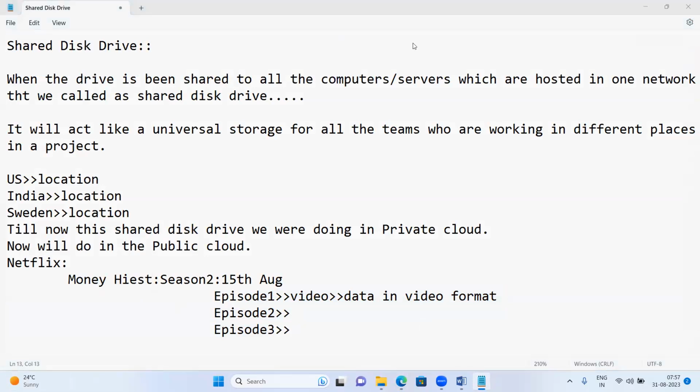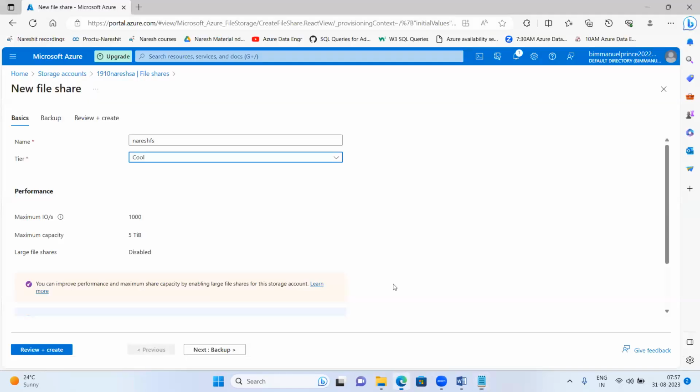Lord of the Rings, yes, you can also take. A very old one. This is a movie, right, Sai? So no one will watch. Of course, people will watch, but very rarely. So when the data is not frequently accessed, we keep it in the cool category. Okay, is that clear, guys?